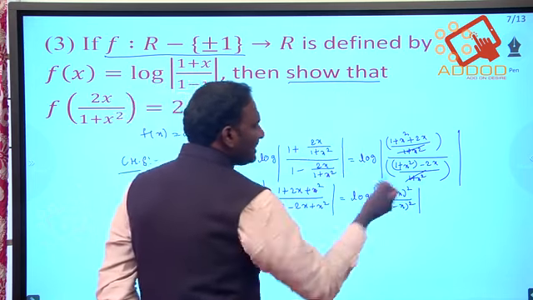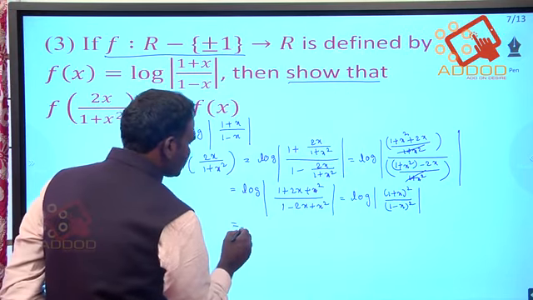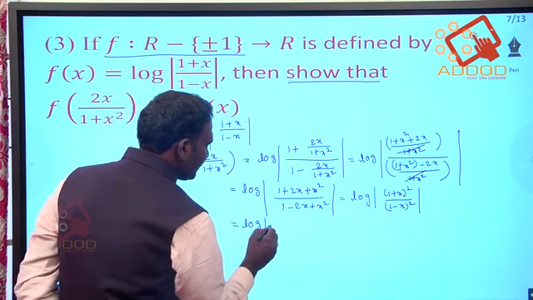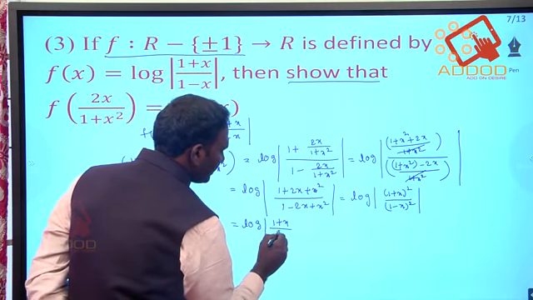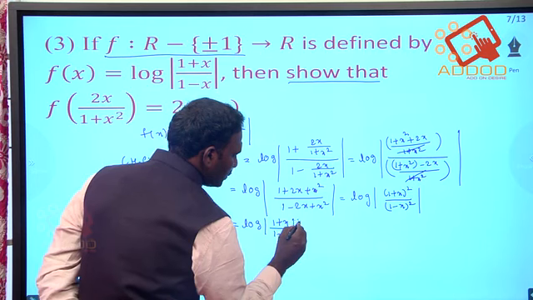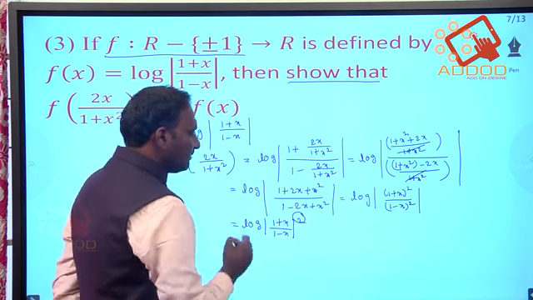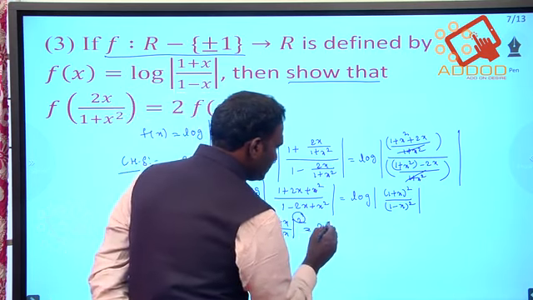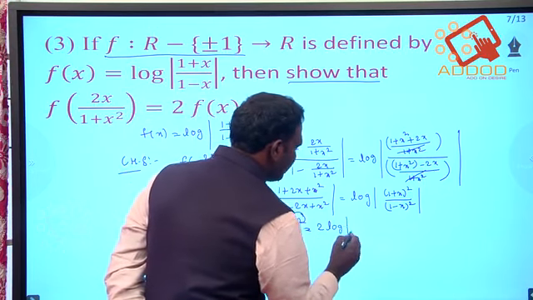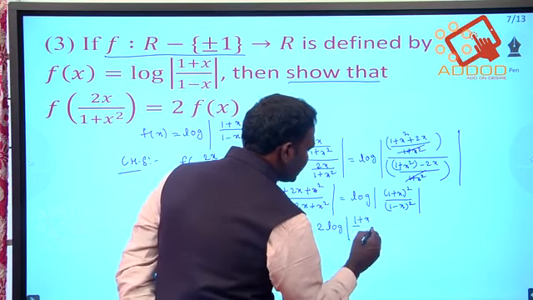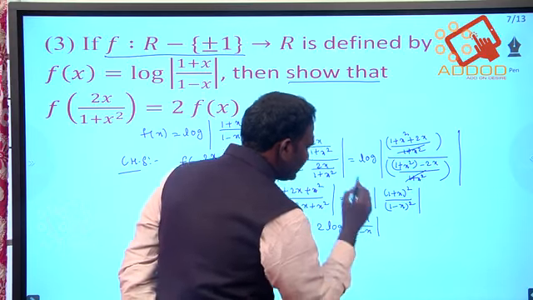So I am taking the whole log function of the mod square. According to the logarithmic definition, the power 2 comes in front of the log function. That is nothing but 2 times log mod of 1 plus x by 1 minus x.